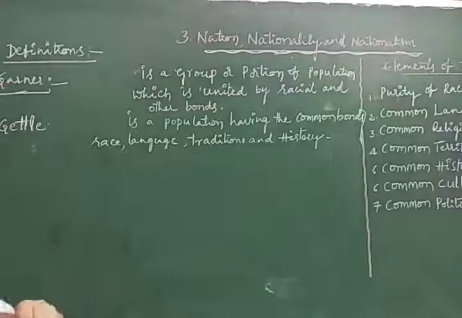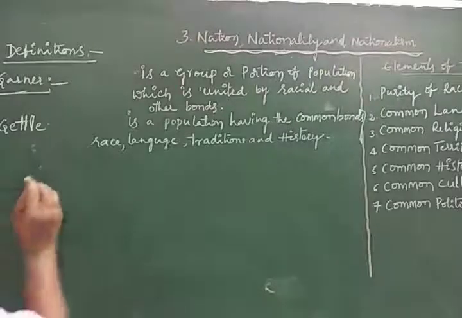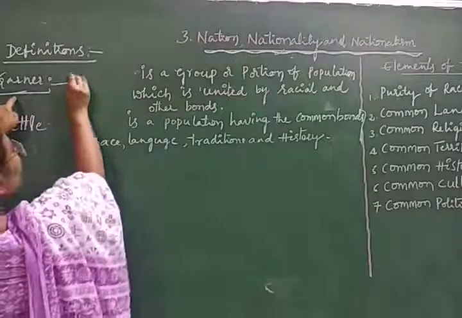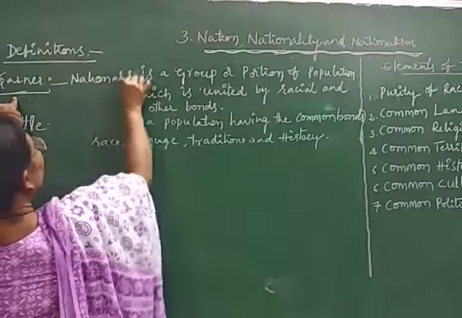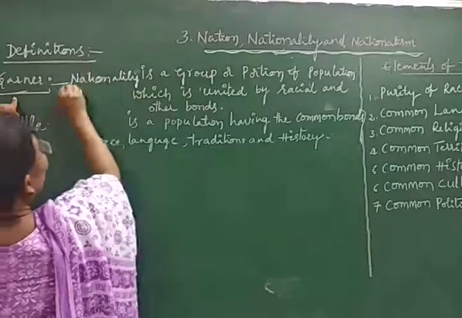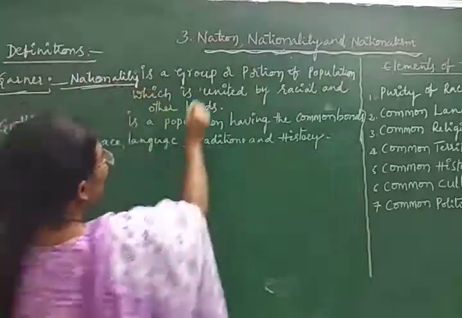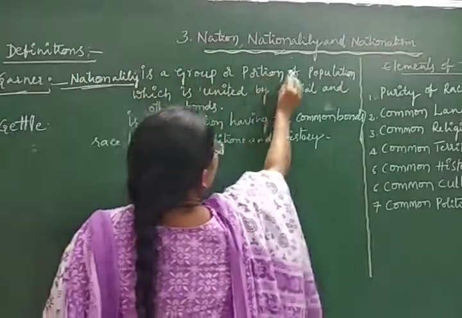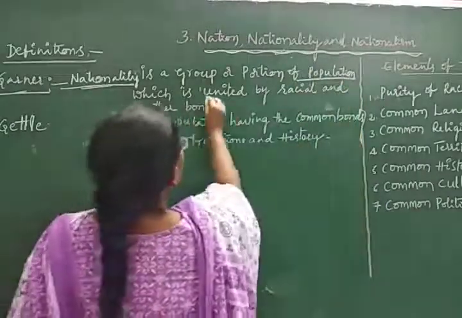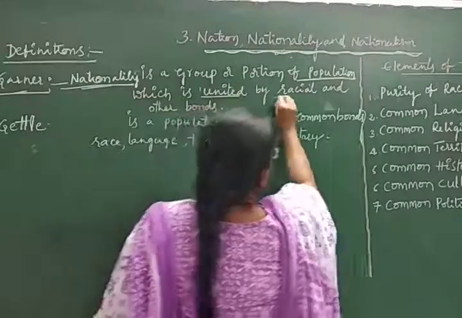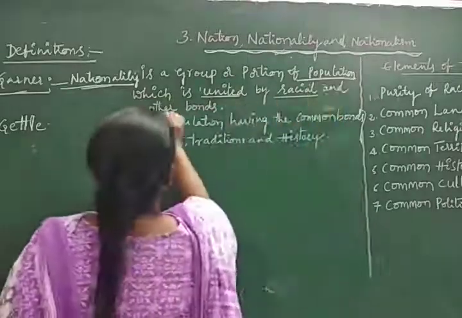Definitions. According to Garner, nationality is a group or portion of what? Population, which is united by racial and other bonds.